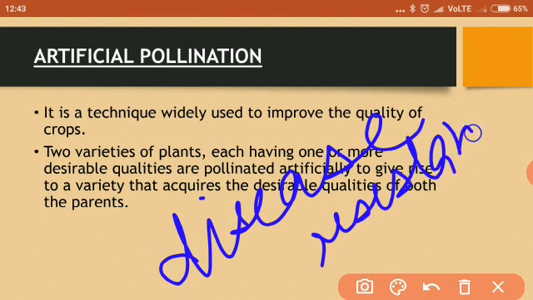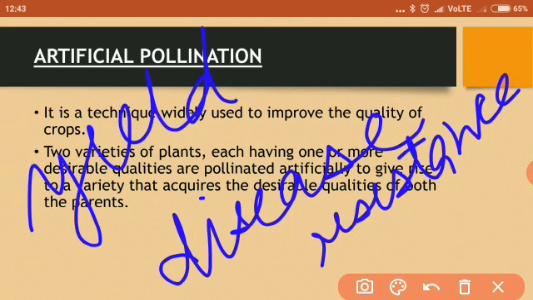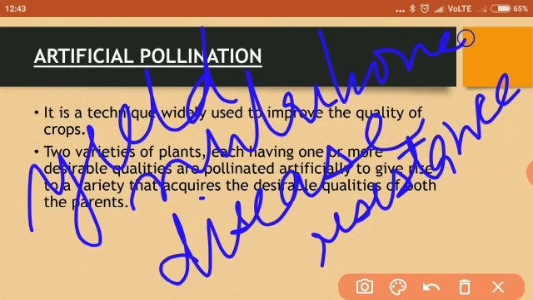This kind of plants which are produced by artificial pollination will yield high crops, a high amount of crops. Nutritional value of the food crops will increase. So these are some of the reasons why we do artificial pollination. And taste can also become better by artificial pollination, color, flavor, to improve different qualities.